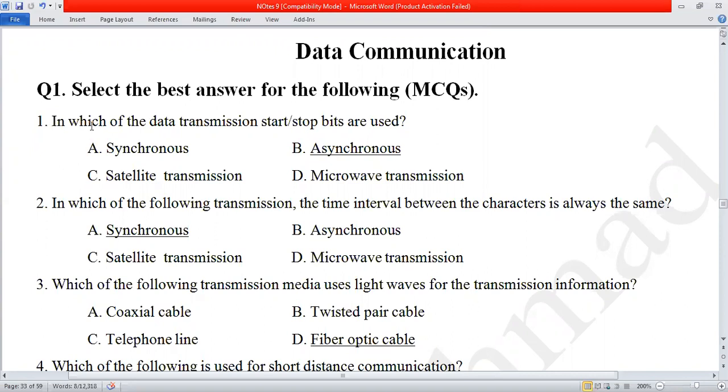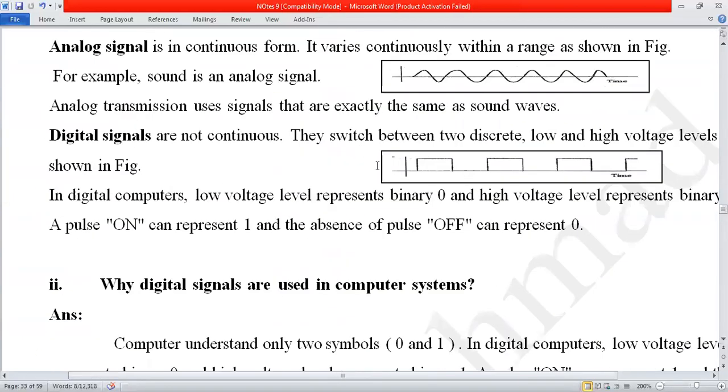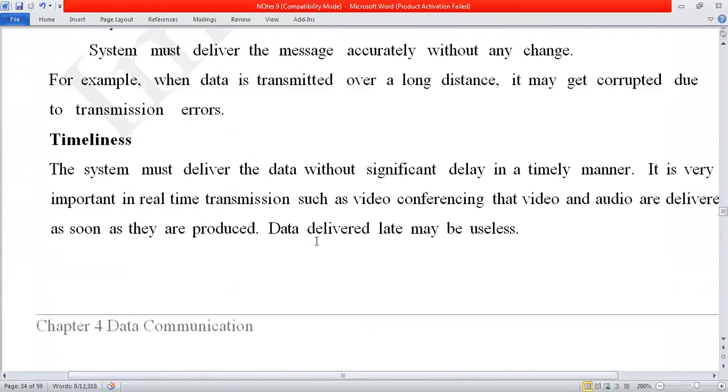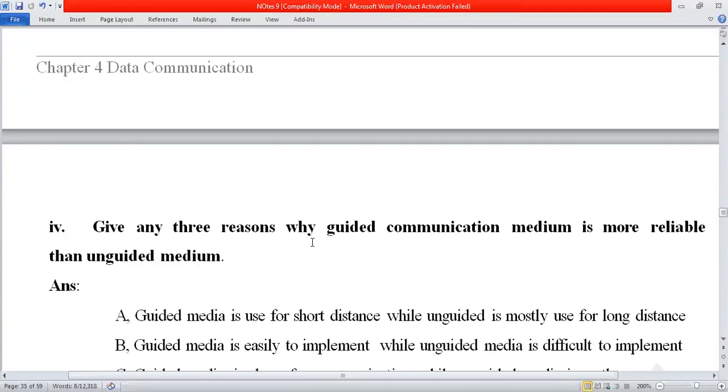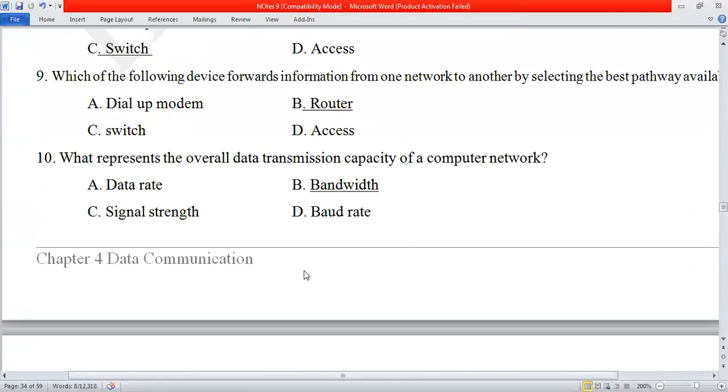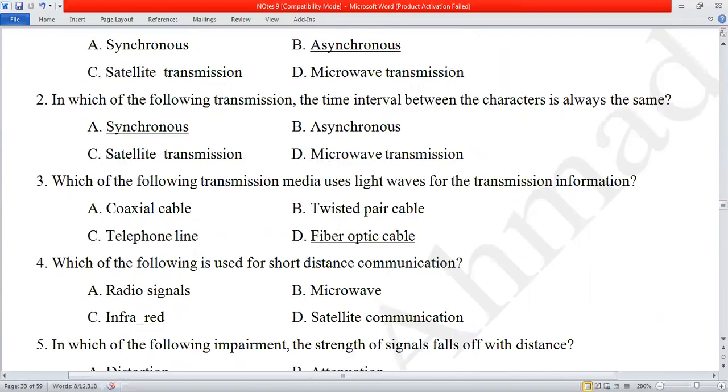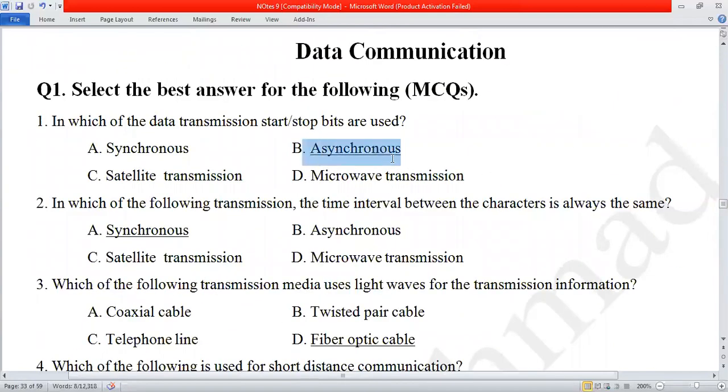First is: in which data transmission are start and stop bits used? Watch over here. Start and stop bits are used in asynchronous transmission. Where is the topic of asynchronous transmission? Okay, there is a lot of scrolling, that's why I leave this. So you will open the book topic accordingly and check whether it is correct or not. So in which data transmission are start and stop bits used?